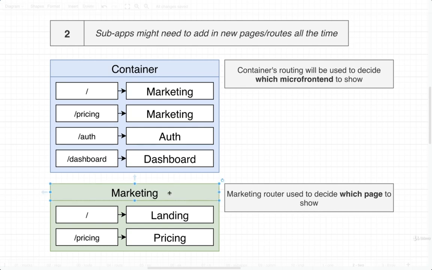Instead, it will be up to the marketing application to implement some routing logic to say, okay, if we're currently at / or /pricing, we should show the landing page or the pricing page. So really 2 levels of routing logic. Inside a container, just decide which micro front end to show. Inside of marketing or the sub app, just decide which page to show.